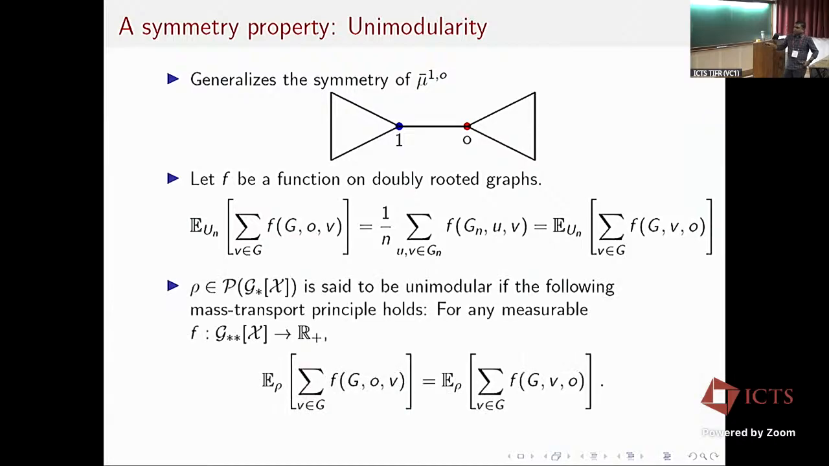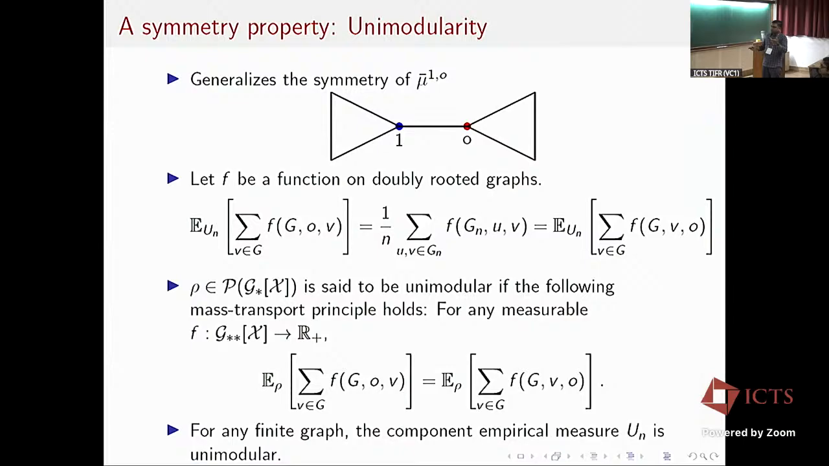And the symmetry property is what's called unimodularity. So we say that a probability measure rho, which is a measure on G star, is said to be unimodular if expectations of functions of doubly rooted graphs have this symmetry property: the expectation of f of (G, O, V) is the same as the expectation of the sum of f of (G, V, O). So I can switch the roles of the root and the vertex V. And what this calculation shows is that for any finite graph, the component empirical measure is unimodular.